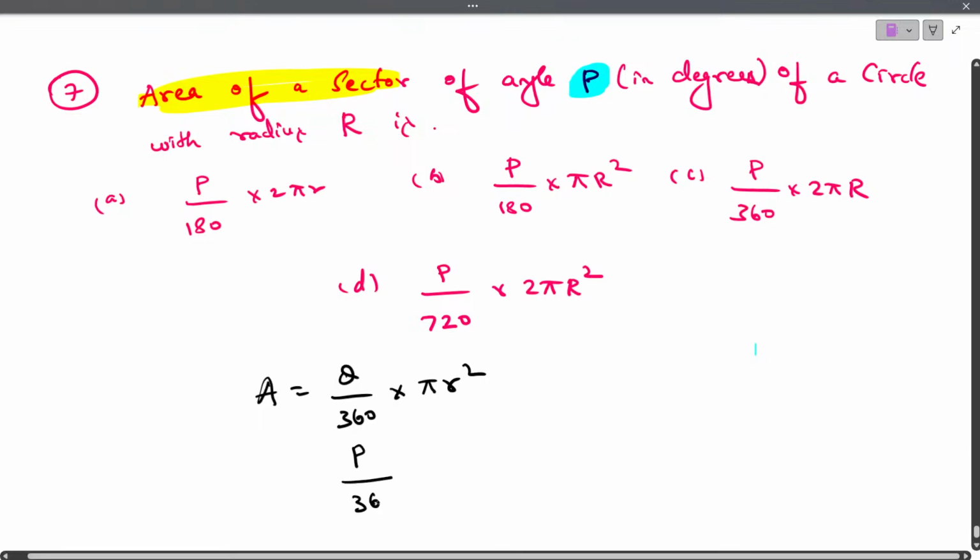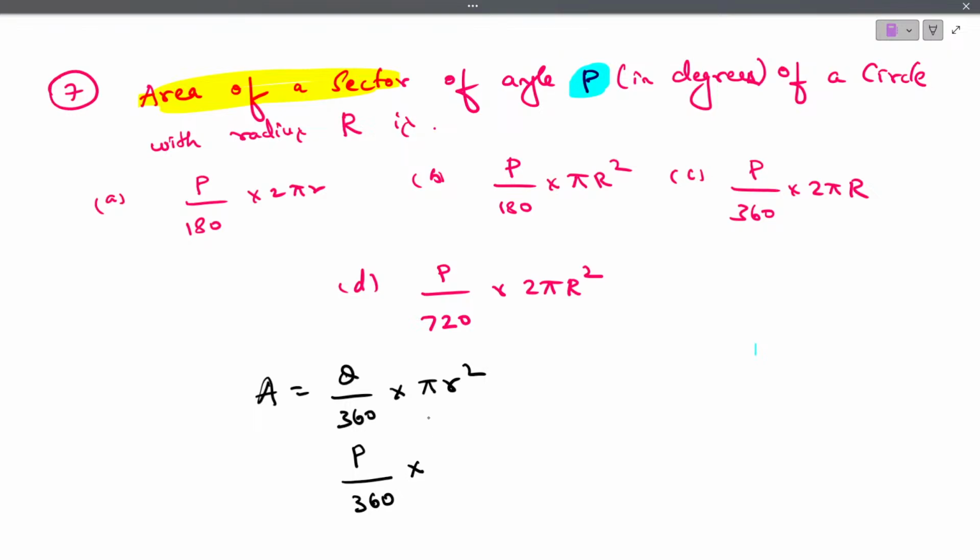First change theta to P. P divided by 360 into pi r square. Now, as you can see here, the given option P by 360 is here.